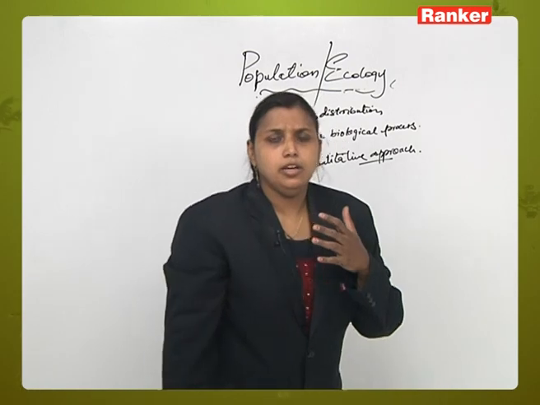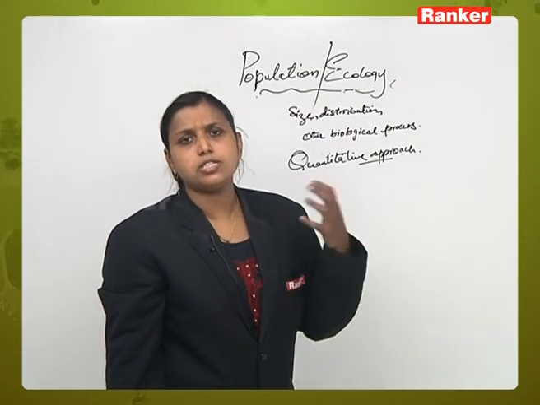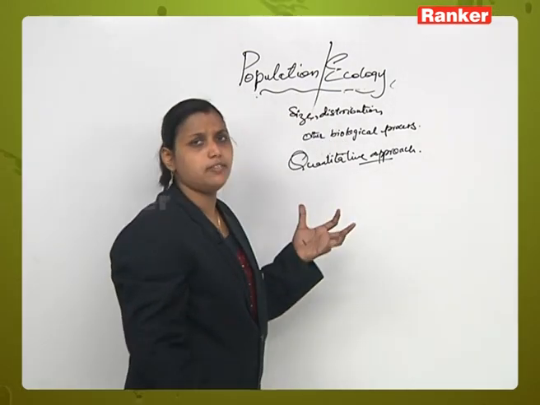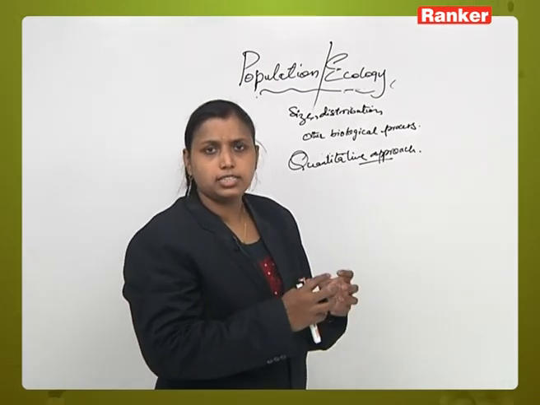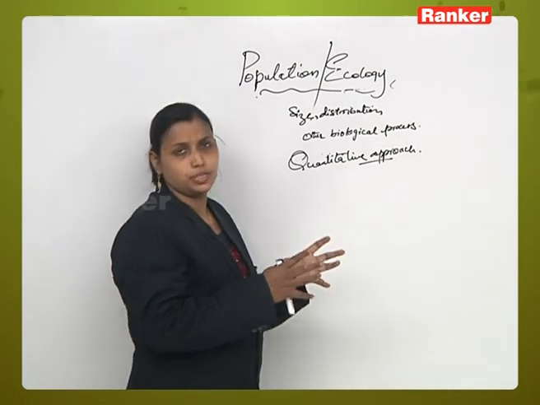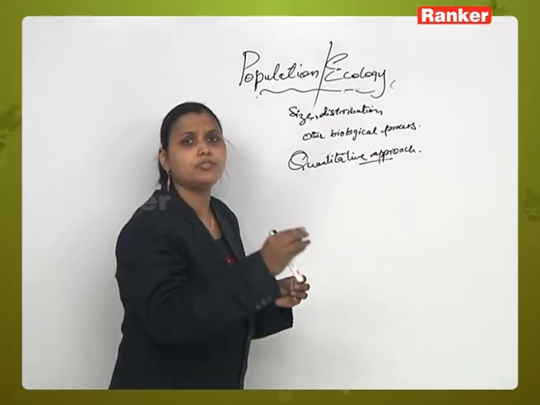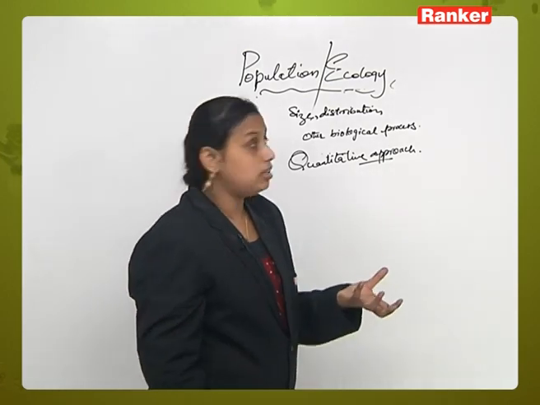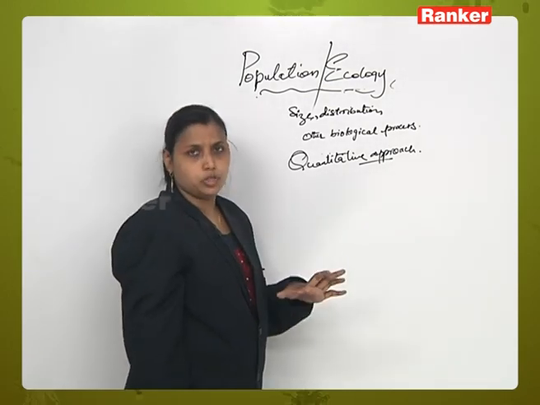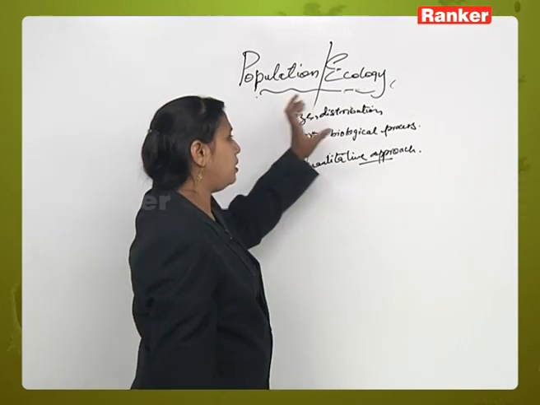For example, human beings belong to the same species, the human race, and they are living in a particular area. A group of cats living in a particular area belong to the same species, so they are called the population of cats. Group of dogs or group of flowering plants, seed phanerogams, cryptogams. So, like that is population and ecology.